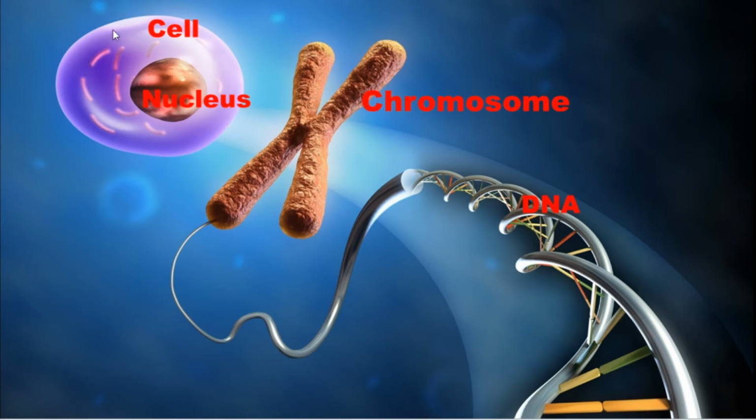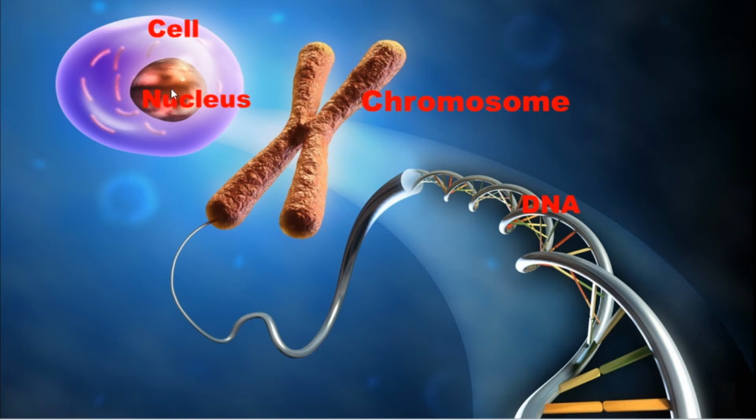When you look at this, it is a cell. The cell contains a nucleus. These are the cell organelles, and cytoplasm is also present here. This is called the nucleus. Inside the nucleus, the chromosomes are present.